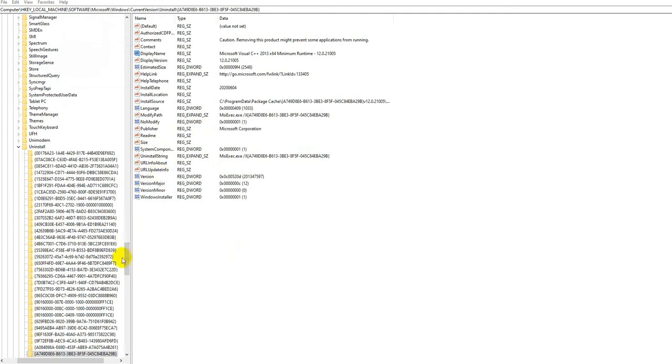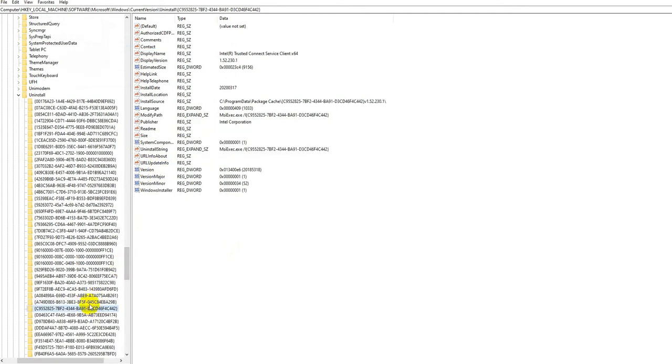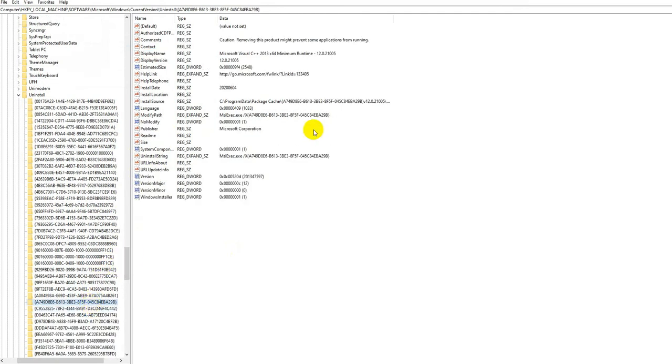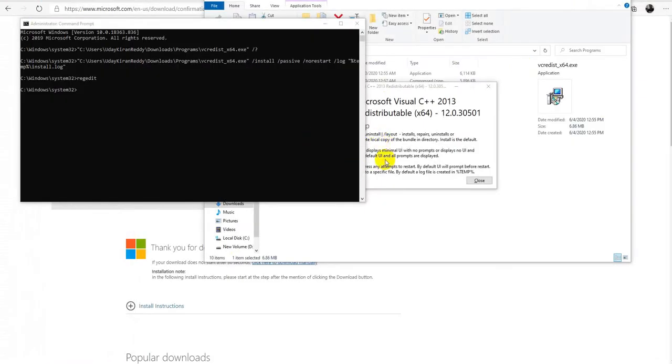You can see it installed MSIs, two MSIs, additional runtime and minimum runtime, and you can use those product codes to uninstall, or you can just use the same exe for uninstallation also.